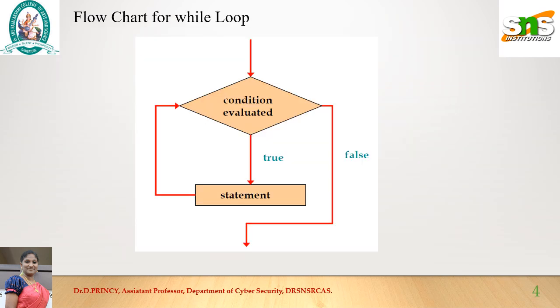In the flowchart for the while loop, the condition is evaluated first. If it is true, the statements enclosed within the body of the loop will be executed, and again it is tested with the condition. The same will be repeated till the condition becomes false. Once the condition becomes false, the flow comes out of the loop.